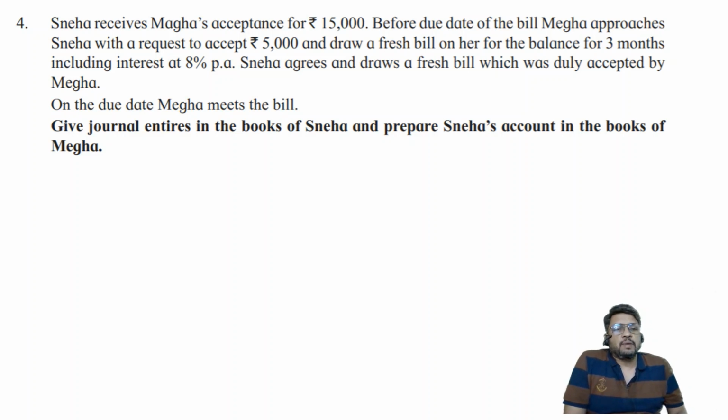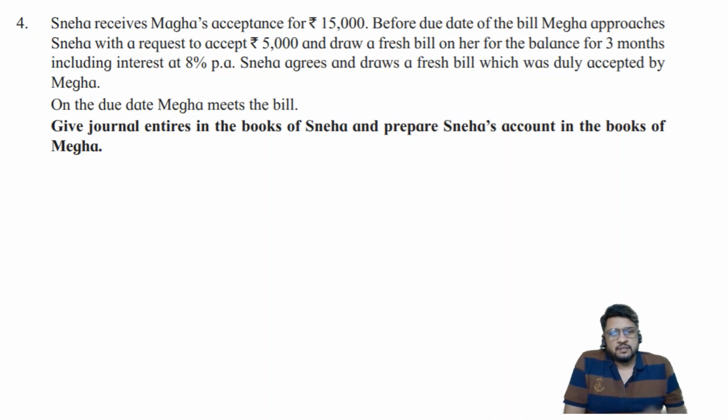Before the due date of the bill, Megha approaches Sneha with a request to accept rupees 5,000 and draw a fresh bill on her for the balance for 3 months including interest at the rate of 8% per annum. New type of problem where the bill is cancelled at the request of the drawee prior to the due date. Okay, Sneha agrees and draws a fresh bill which was duly accepted by Megha. On the due date, Megha meets the bill. Give journal entries in the books of Sneha.